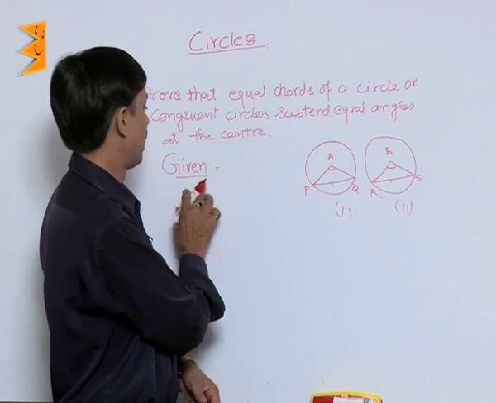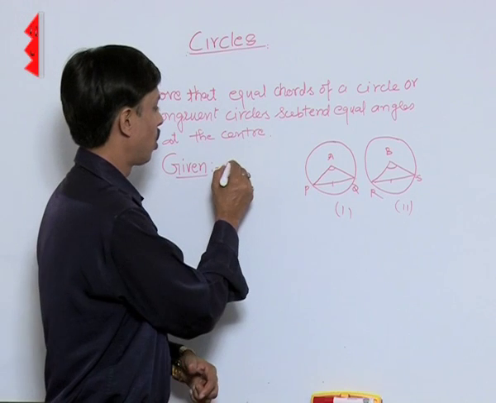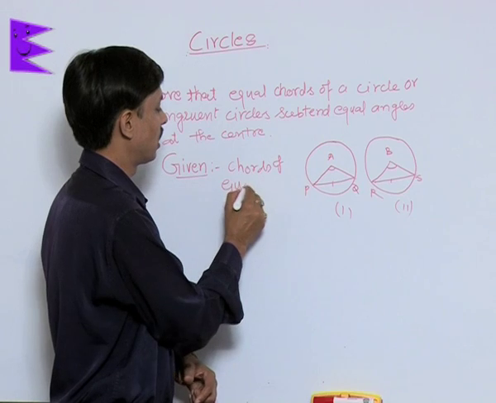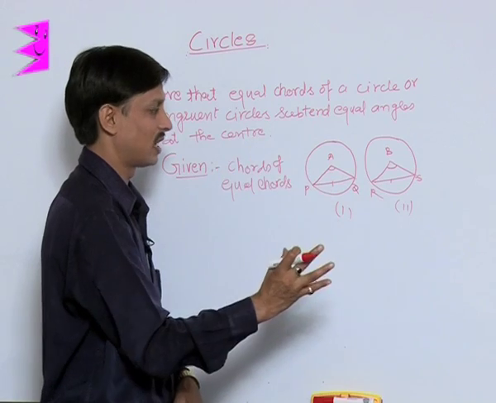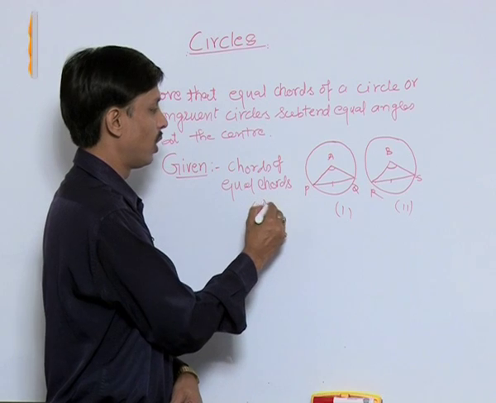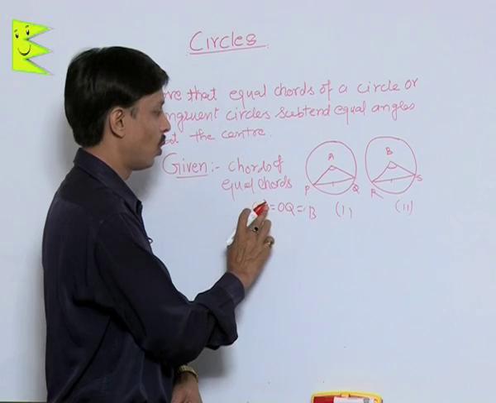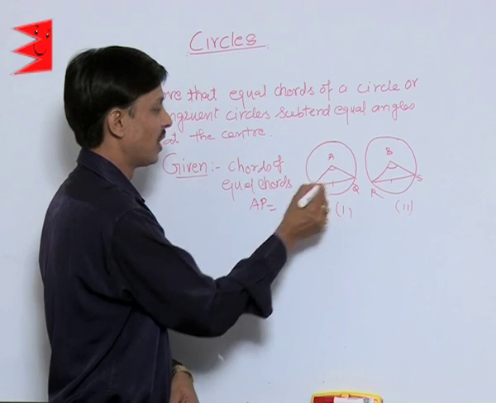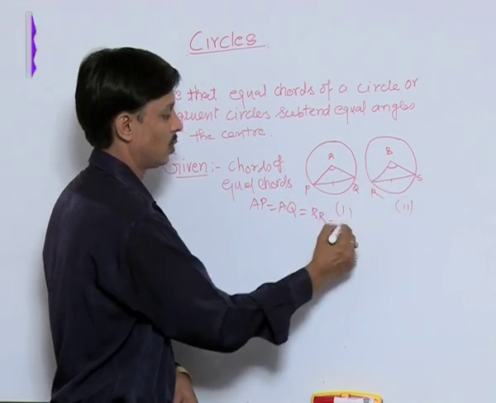So what's given? Given are chords of equal circles, that is, two equal circles are given and their chords are equal. The radii AP is equal to AQ is equal to BR is equal to BS.